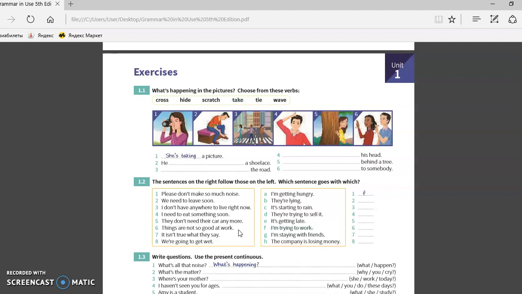Okay, we have got it. And the fifth one is behind the tree. He is hiding. In the fifth picture you can see the picture of the woman and the... So what can you say about this girl? She is hiding behind the tree.